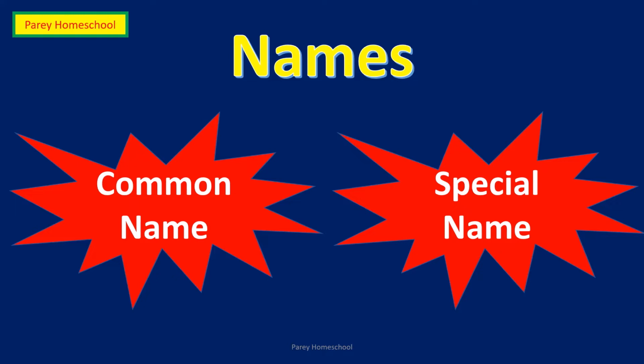Means it is a name given to many things commonly. Special name identifies a person, a place, animal or thing. That's why it is called special. So the two types of names are common name and special name. We can also call it common noun and special noun or proper noun.